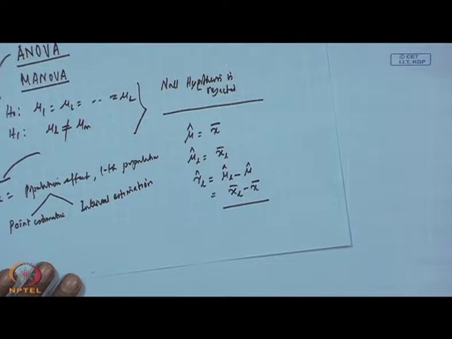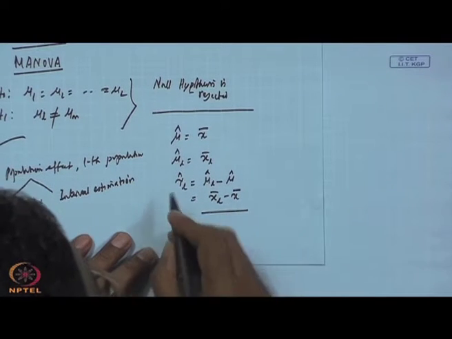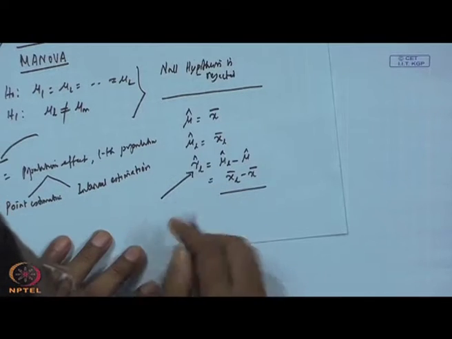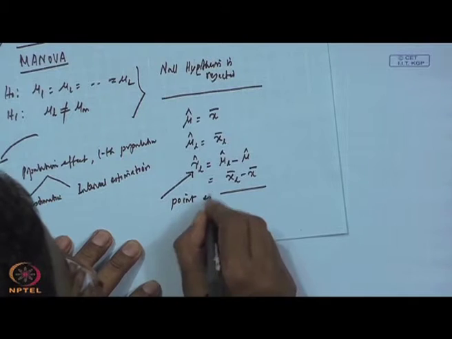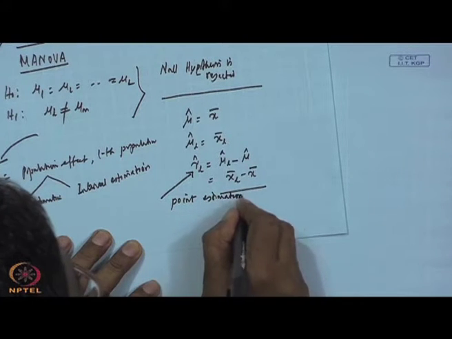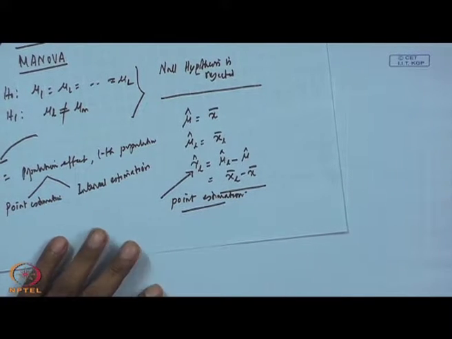So, this is what I can say is the point estimation.